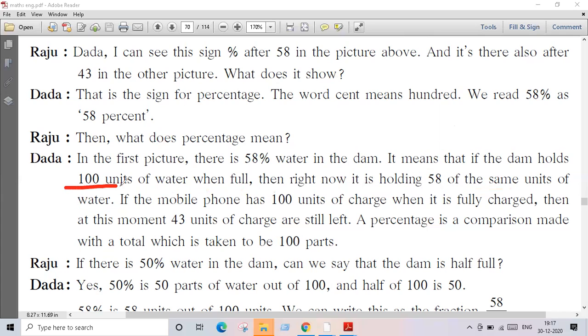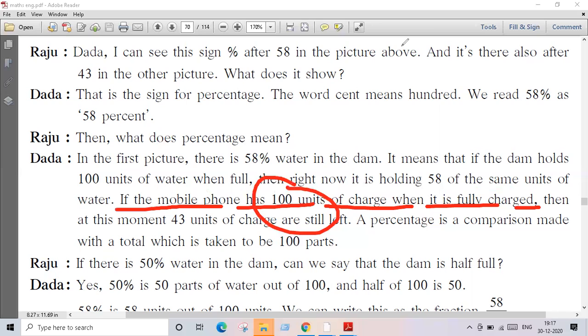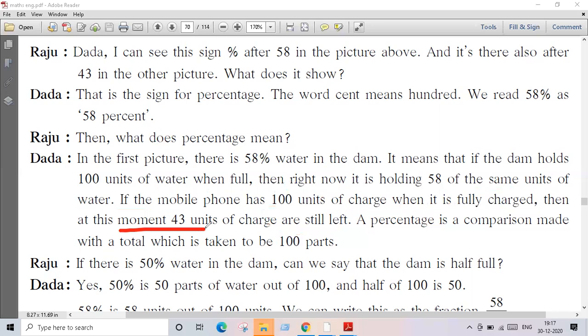Similarly, if the mobile phone has 100 units of charge when it is fully charged, पूर्ण चार्ज झालं तुम्हाला 100 दाखवतं, 100%. Then at this moment, आता मोबाईलची बॅटरी किती आहे? It is 43 units of charge still left. Some of the concept is very clear, guys. Chalo, next.